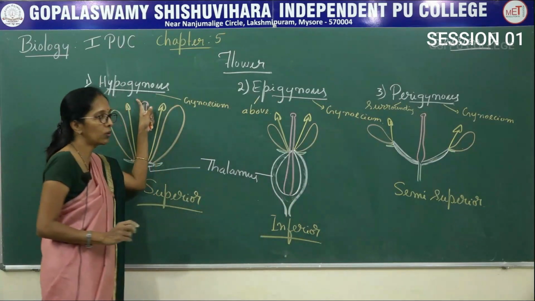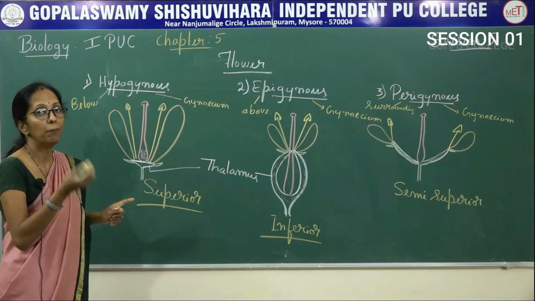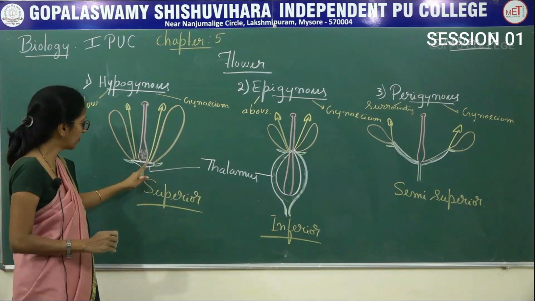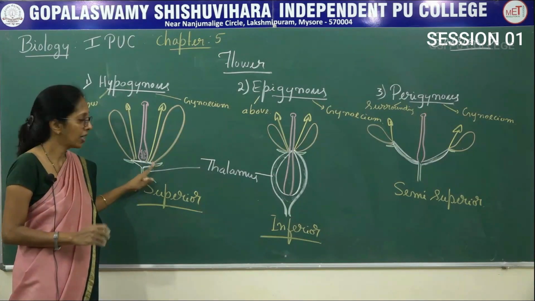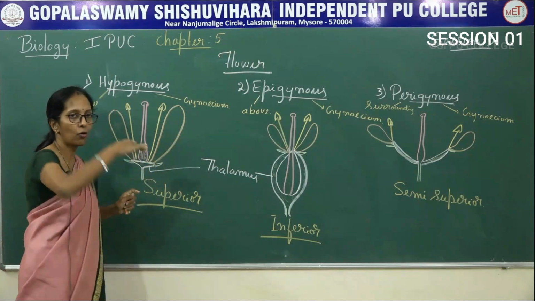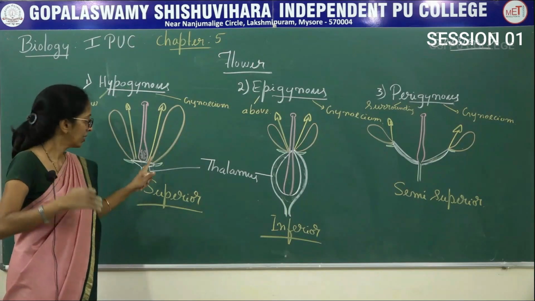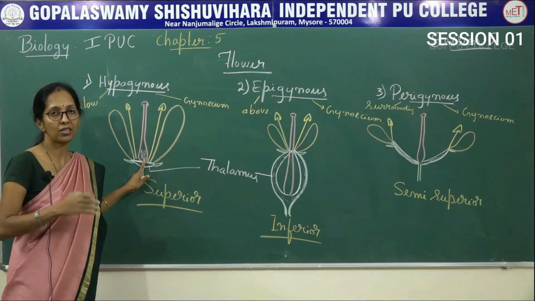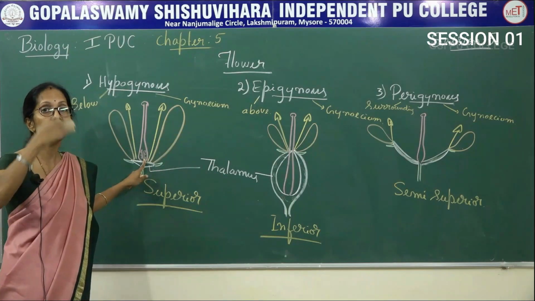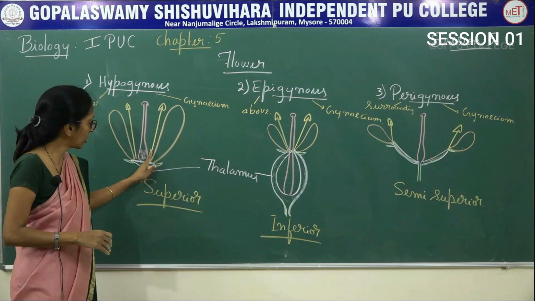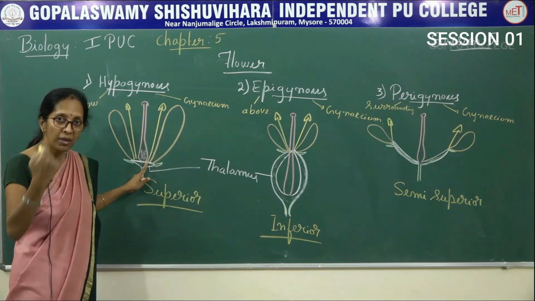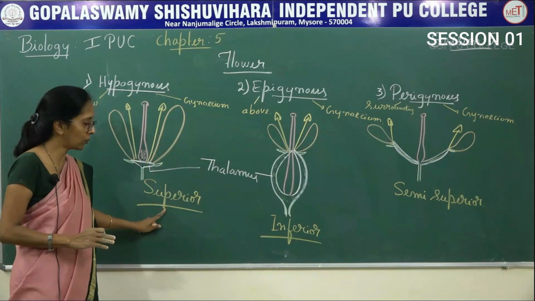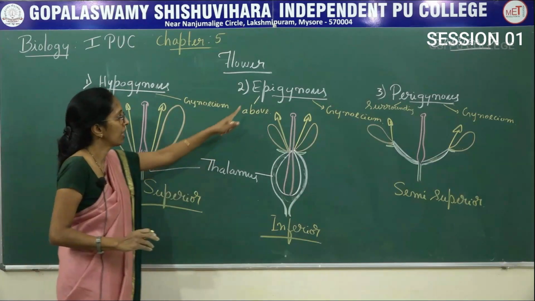Hypo means below, gynous means gynoecium. Below the gynoecium, other floral parts are present, so the thalamus becomes flattened, and just above the thalamus the ovary occupies the terminal part, and other floral parts originate from the base of the ovary, so the ovary is said to be superior.